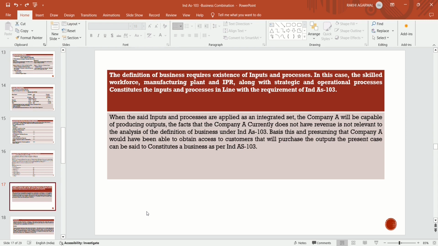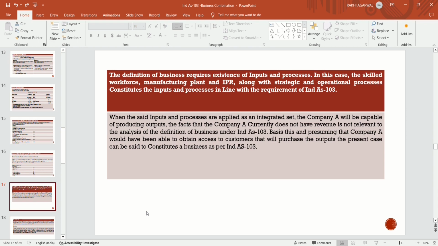So revenue is not relevant to the analysis of the definition of business under Ind AS 103. If they are not generating revenue, it does not mean they don't have a business, because the basic criteria of business, that is the input and process, are present.